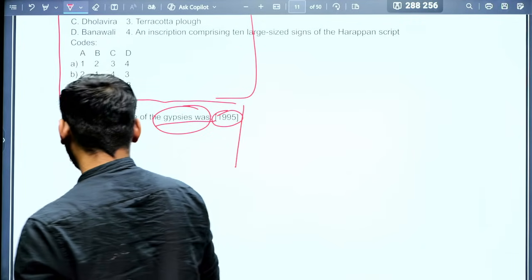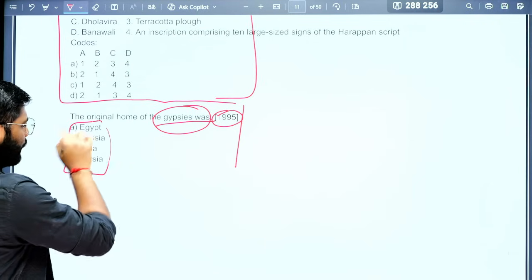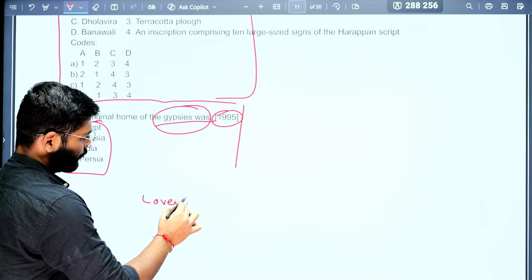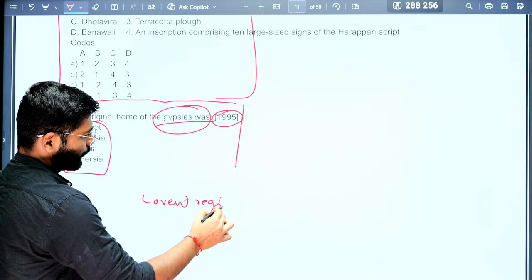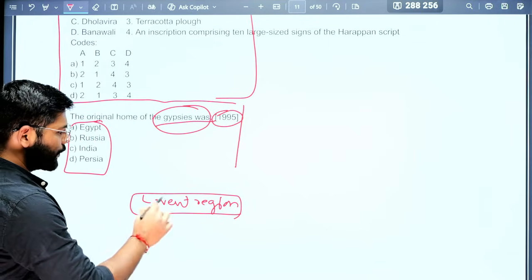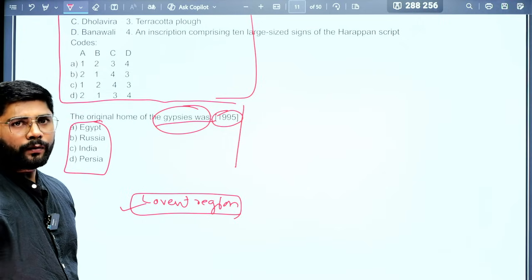Now UPSC has asked one question, if you remember, where the Levant region is located. In 2022 they asked. The Levant region is the eastern coast of the Mediterranean Sea.